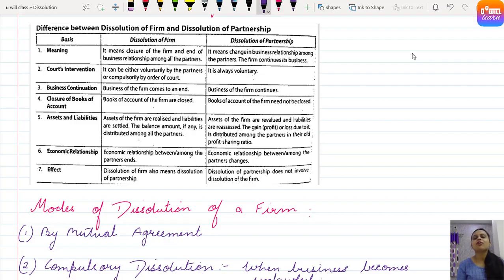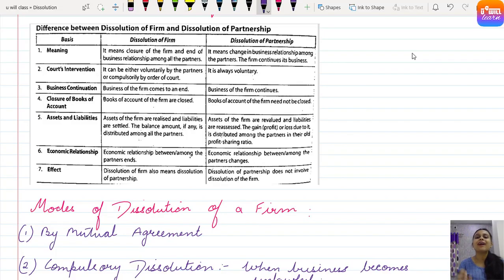Seventh point, dissolution of firm also means dissolution of partnership. So when we talk about dissolution of firm, dissolution of partnership is also included, but when we talk only about dissolution of partnership, that doesn't mean that there is dissolution of partnership firm. There is just reconstruction or reconstitution of the firm, or the agreement is changing. The firm is not dissolving, the firm is continuing its business. Clear? So the seventh point says what?